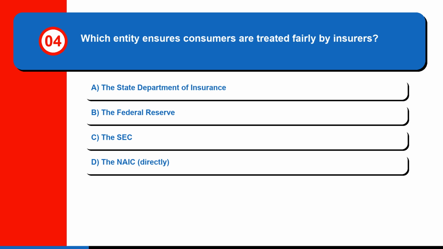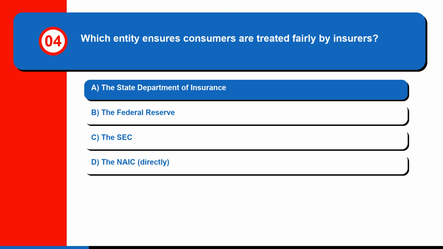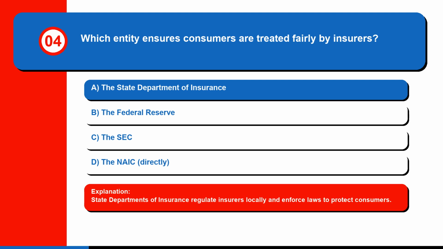Question 4. Which entity ensures consumers are treated fairly by insurers? A. The State Department of Insurance, B. The Federal Reserve, C. The SEC, or D. The NAIC, directly. The correct answer is A. The State Department of Insurance. State departments of insurance regulate insurers locally and enforce laws to protect consumers.